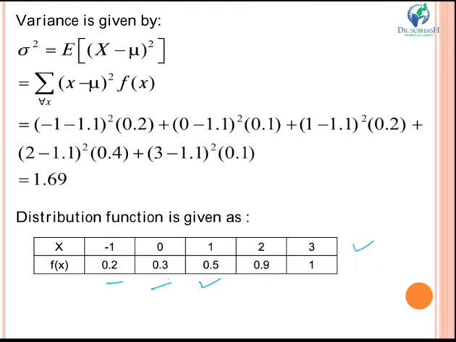Next fx was 0.4, you add it and get 0.9. The last one is 0.1, which you add, and your last value is 1. In this way you can find the distribution function, mean and variance for the given values.